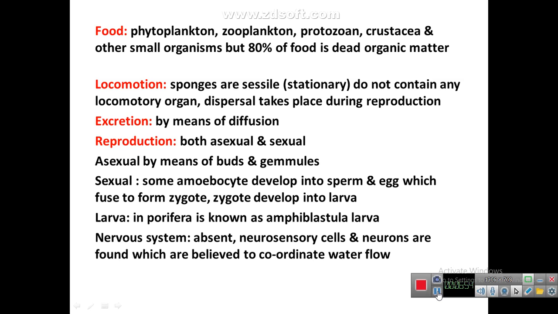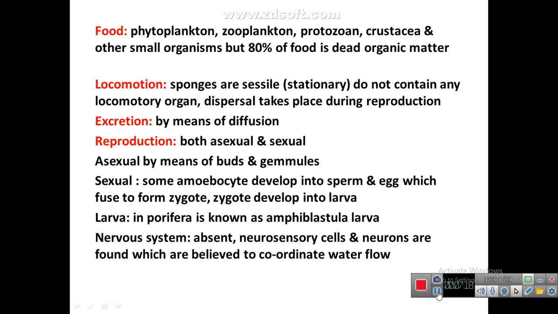Food of the members of phylum Porifera includes phytoplankton. Phyto word is for the plant. Plankton, they are free floating organisms. Zooplankton, zoo word is for the animal, and plankton, free floating organism. So phytoplankton, free floating plants, small plants, and zooplankton, free floating animals.